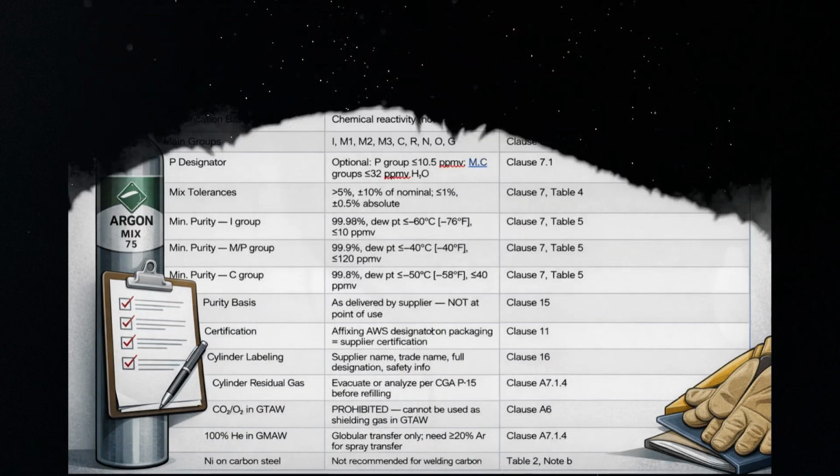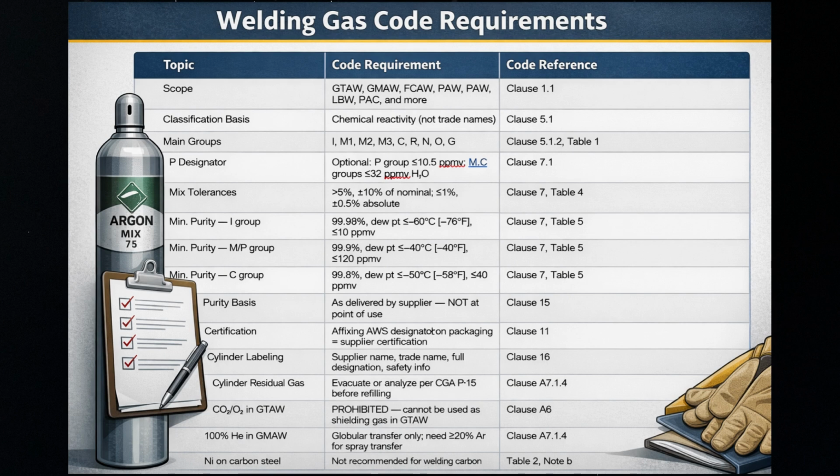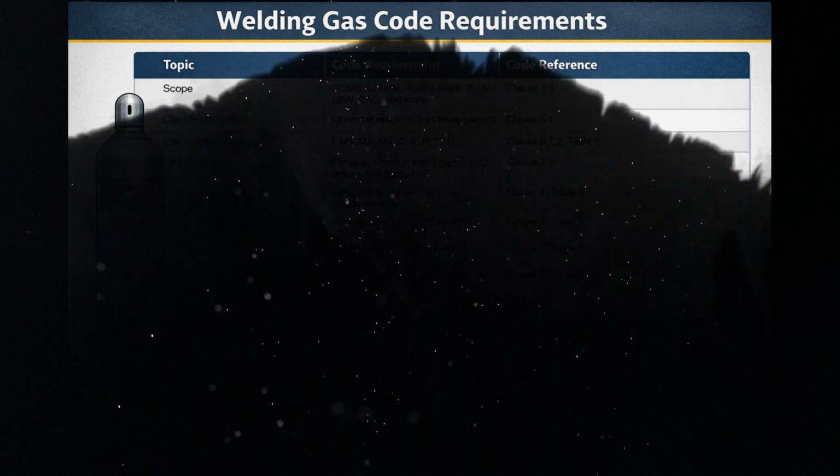Let's summarize the key takeaways from SFA 5.32M, SFA 5.32, 2025 edition. Summary on screen. Please review carefully. If you're doing ASME coded work involving any arc welding process, this specification is not optional, it is the code. Your welding procedure specification must reference gas classifications that conform to SFA 5.32. Your supplier's cylinder label and certificate of analysis must match. And your QC system must verify conformance as delivered, not at the point of use.